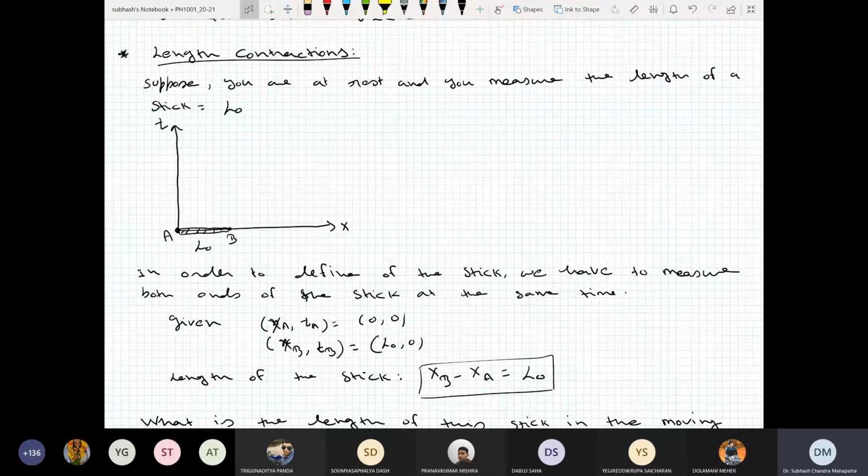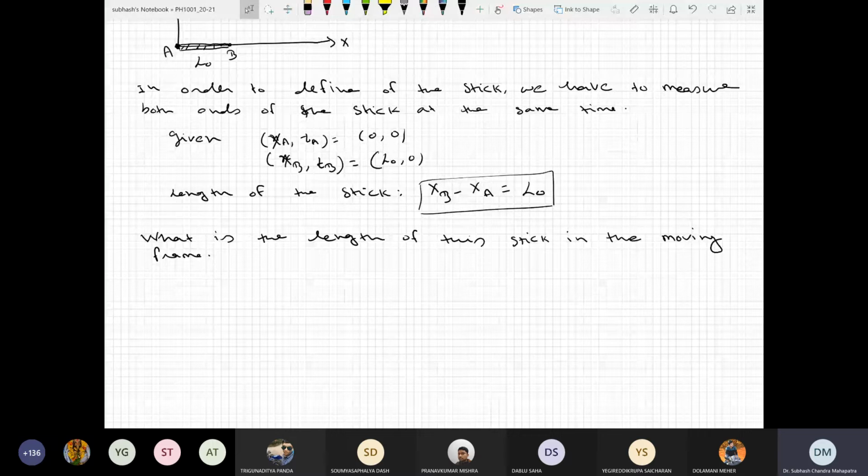But when you move with very high velocity, then t and x get mixed with respect to some different observer. So in that case as well, we have to measure the length at a constant time. Similarly, when you measure a time, you don't want to interfere with the x coordinate, only with the t coordinate. So now the question is, what is the length of this stick in the moving frame?